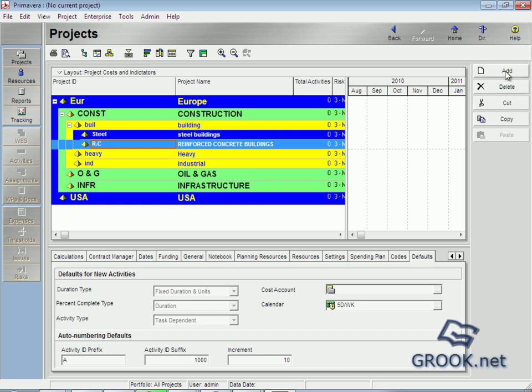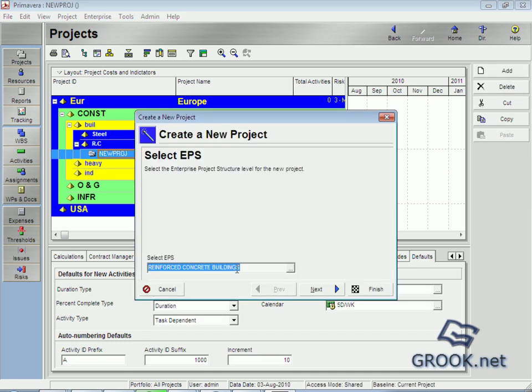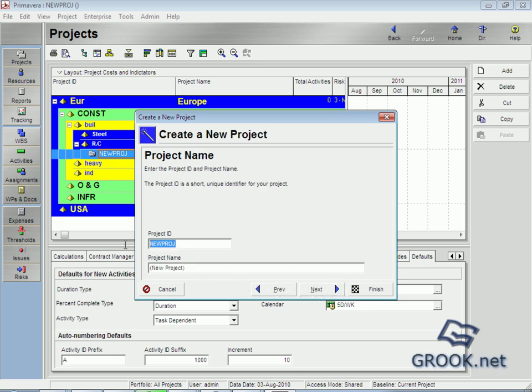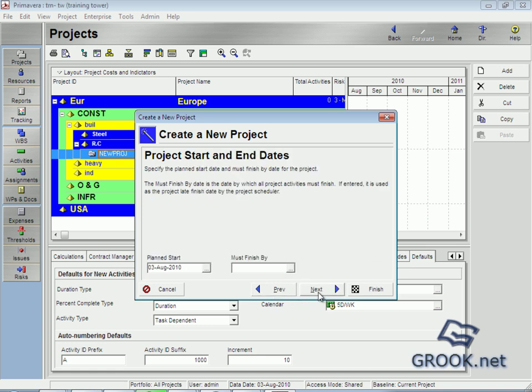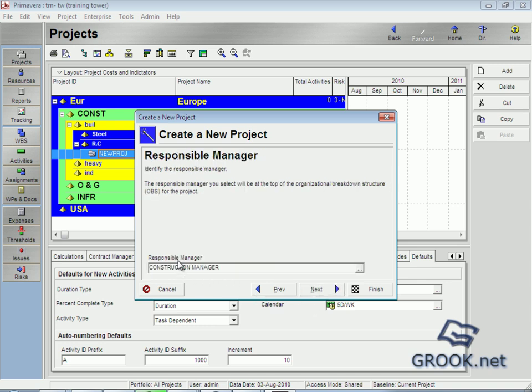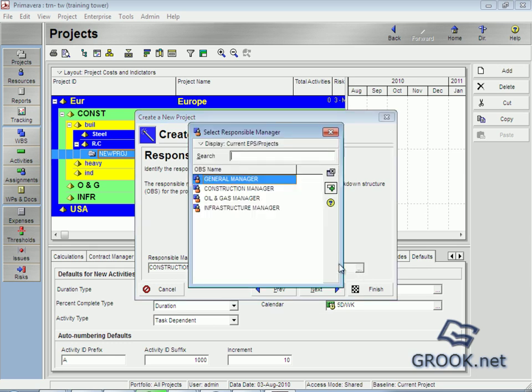If we start projects, select OBS, so it will be project name training, tower, planning start, responsible manager. So all this appears here.